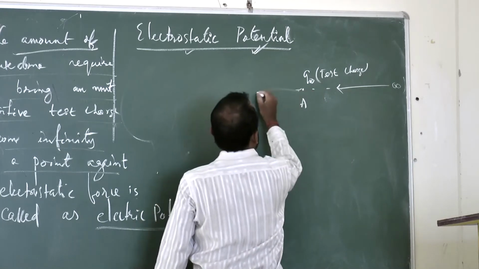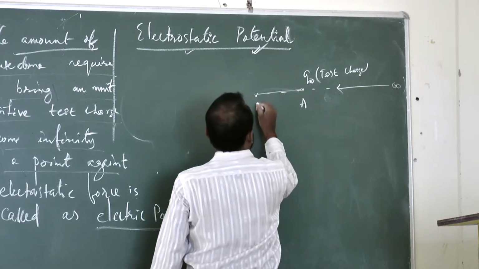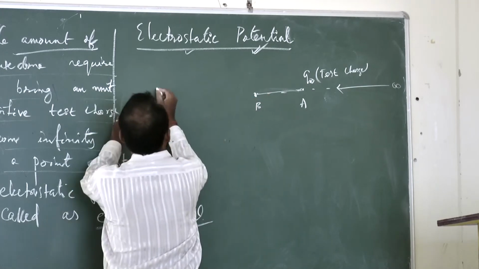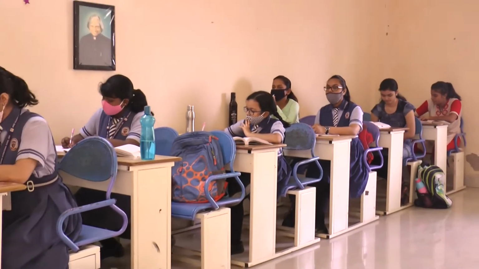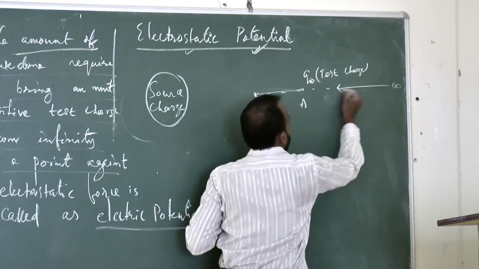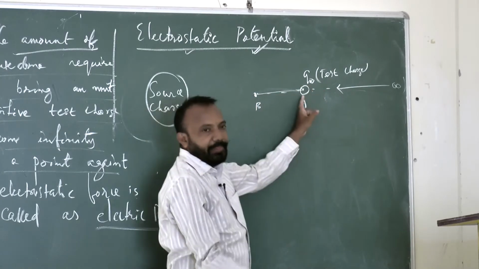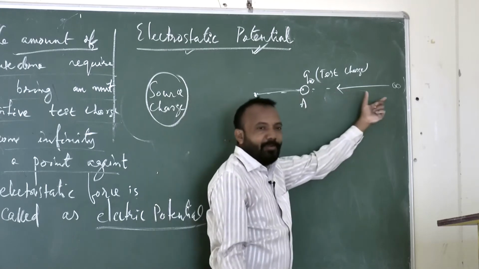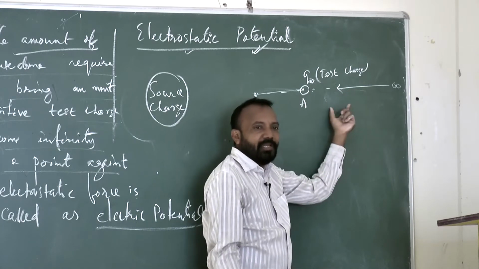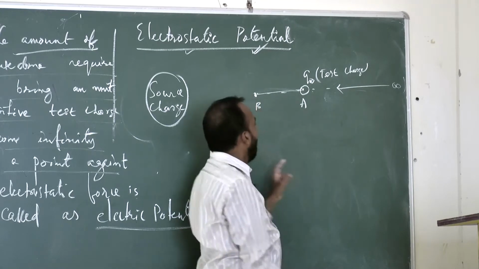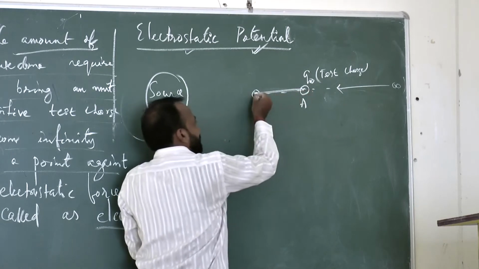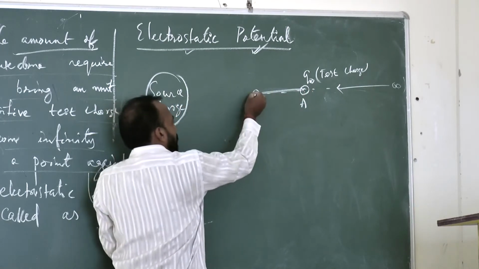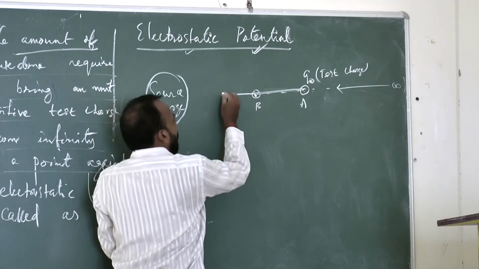B position is here, the source charge position is here. Now, you see according to the diagram, what happened? I am bringing the charge from infinity to A, it is already at A now. I have already completed some work by bringing this test charge from infinity to this point. Now, I am trying to bring this test charge from A to B. Then I will try from B to P and so on.